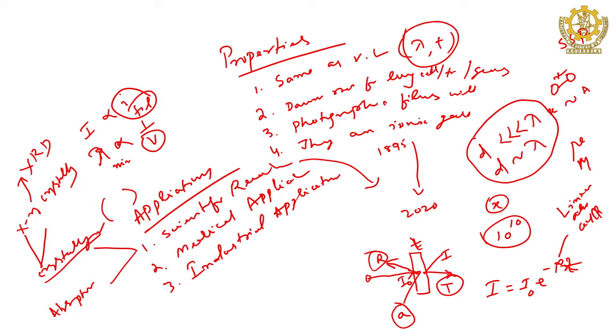So, if the dimension of the object with which the photon is interacting has a very small length order in comparison to the wavelength, then it is scattering. If it is comparable, then it is diffraction. That is why a grating diffracts visible light, sodium light. The reason is this: in the grating element, the distance you want to see, A plus B, is comparable to the wavelength of sodium light. That is why there is diffraction of visible light.